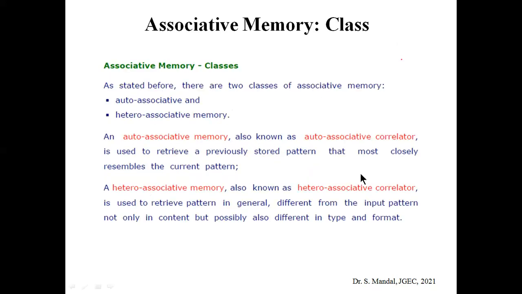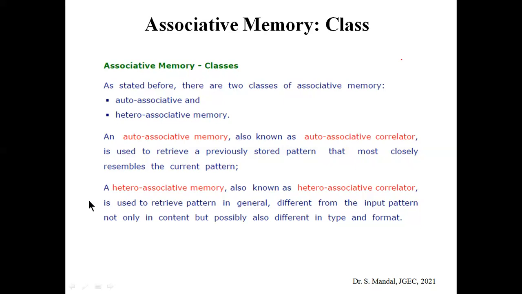If we consider it with respect to neural networks, here the number of input nodes and the number of output nodes are the same, because we want to retrieve the same pattern which is close to the input.